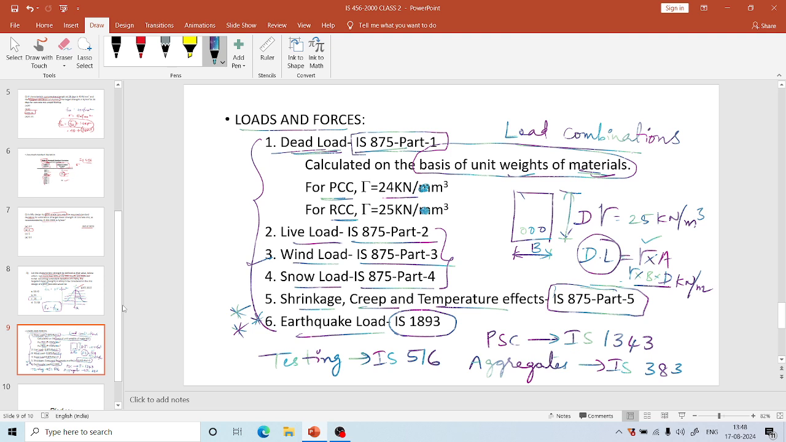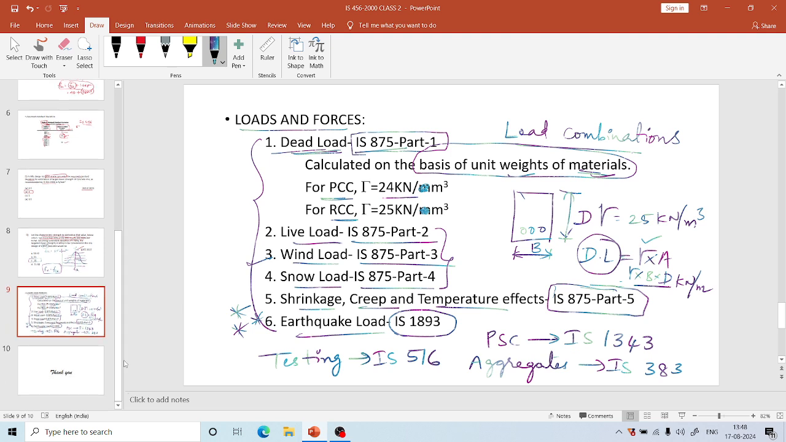So that's it for today, and in the next class let us see the working stress method, limit state method, load combinations, and then we can start structural elements from beams.